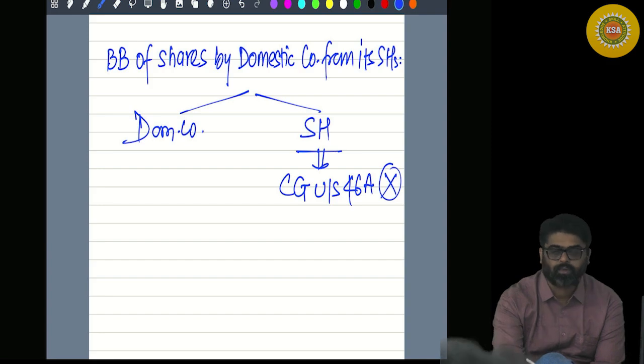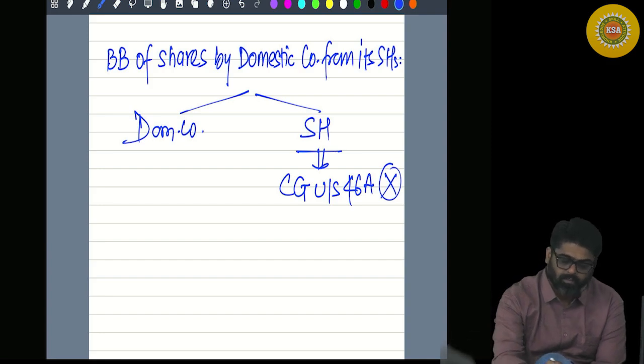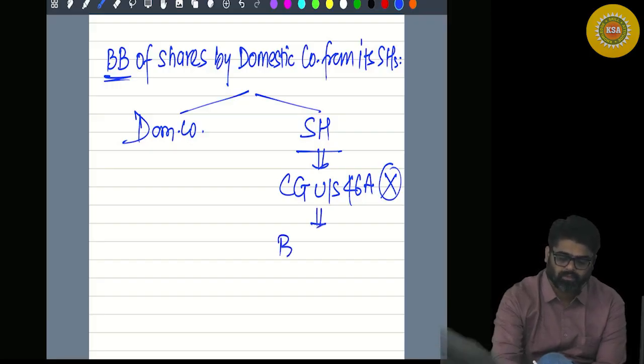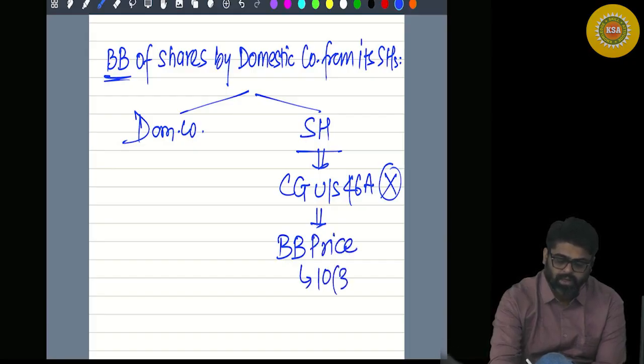Why? Because on this buyback, whatever buyback price is received by the shareholder is fully exempt under section 10(34A).